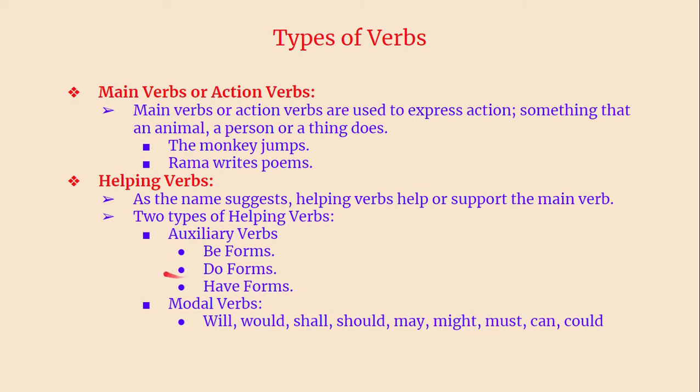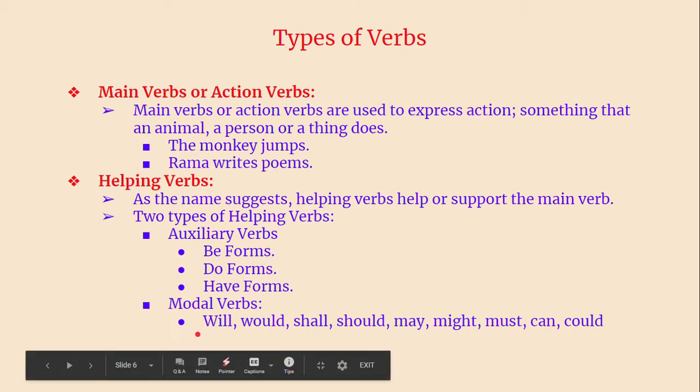But in statements, ordinary sentences, we don't use do forms. Of course, we can use it sometimes to emphasize. I say, I do like it. For example, I do homework: here do is a main verb, not an auxiliary verb as such. But I do like it means you are emphasizing, I really like it. So do is here a helping verb.